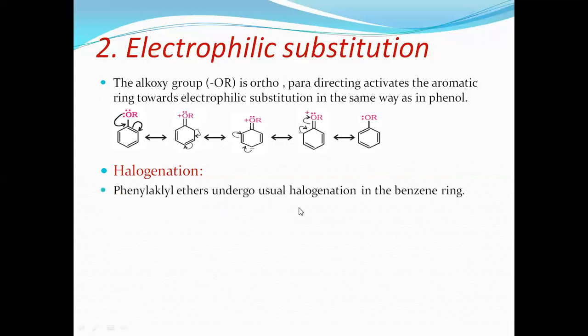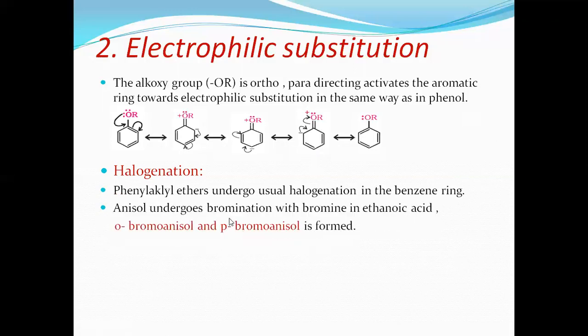Phenyl alkyl ethers undergo usual halogenation in the benzene ring. Anisole undergoes bromination with bromine in ethanoic acid. You can say this is anisole, benzene ring attached with the OCH3. It is called anisole, or methoxybenzene. It is commonly called anisole.